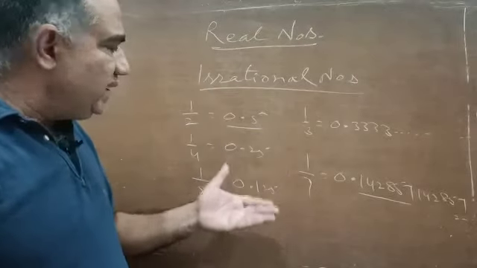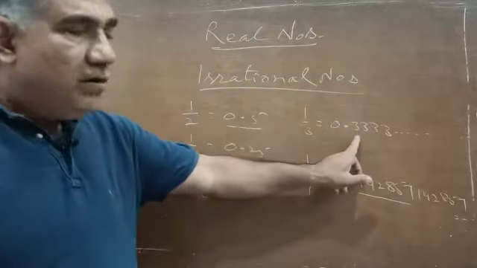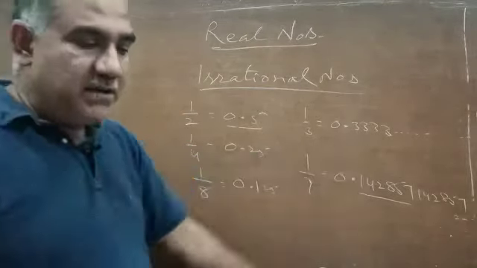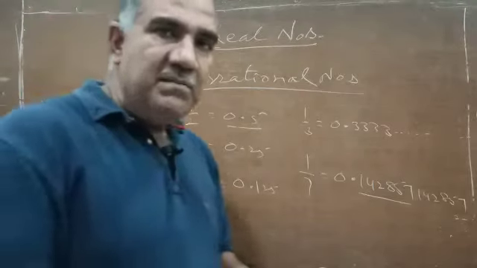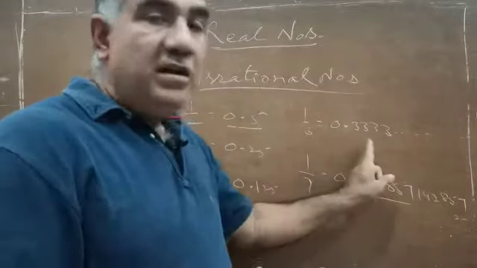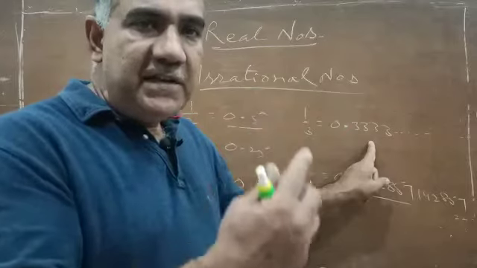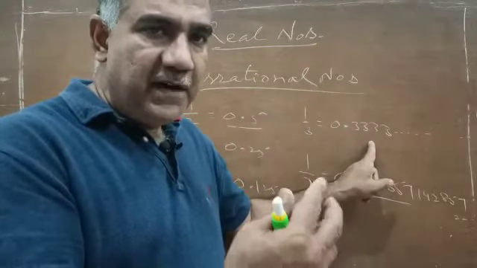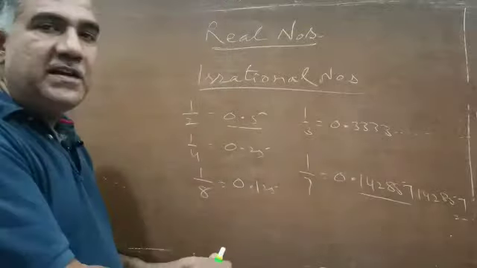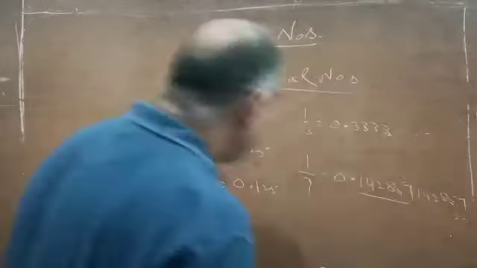If you find a number whose decimal expansion is terminating or non-terminating but repeating, these numbers are said to be rational numbers. So you can say a rational number will have its decimal expansion as terminating or non-terminating but repeating. Or if the decimal expansion of a number is non-terminating but repeating, or if it is terminating, the number is a rational number. Now what about irrational numbers?